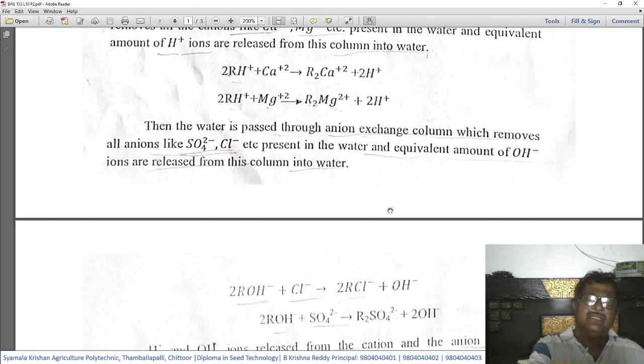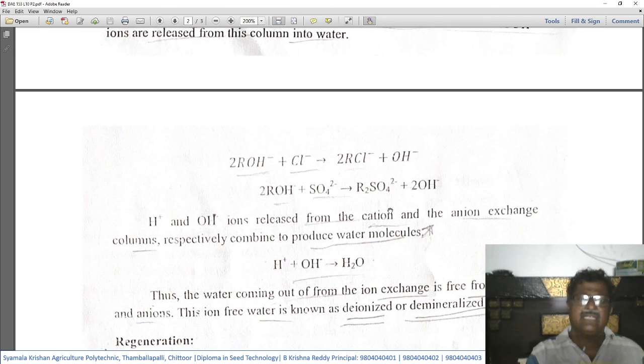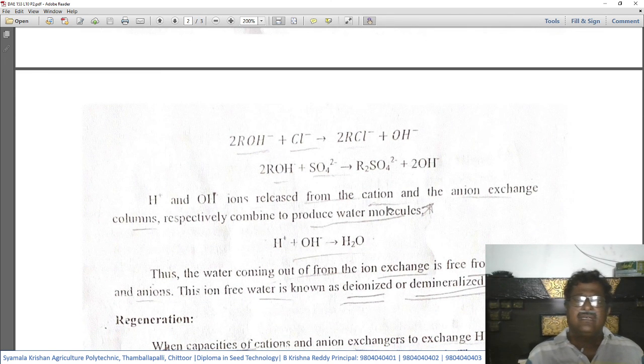Then this SO4 2 minus and Cl minus get exchanged. Let us see the reaction, how it proceeds. 2ROH plus Cl minus gives rise to 2RCl plus OH minus. Likewise, 2ROH plus SO4 2 minus gives rise to R2SO4 plus 2OH minus. These H plus and OH minus ions come from the cation and anion exchange columns.